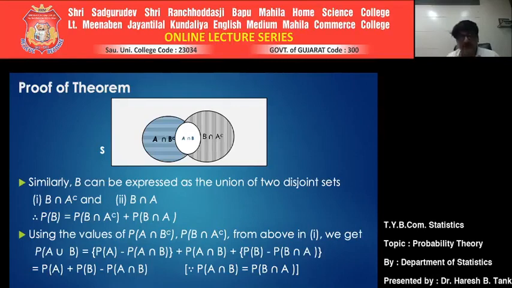And the third portion would be probability of B minus probability of A intersection B.